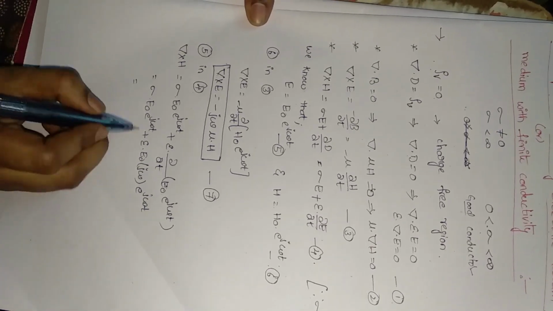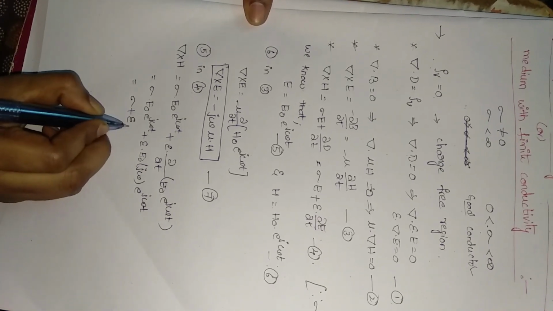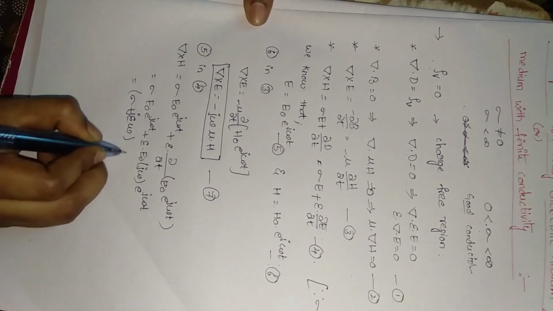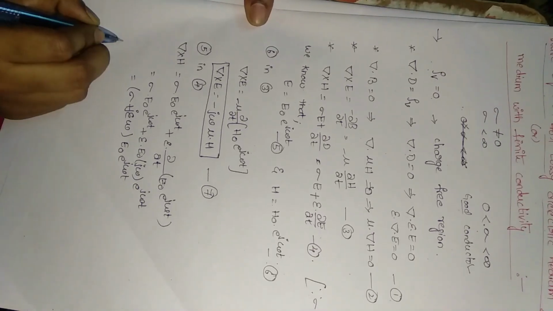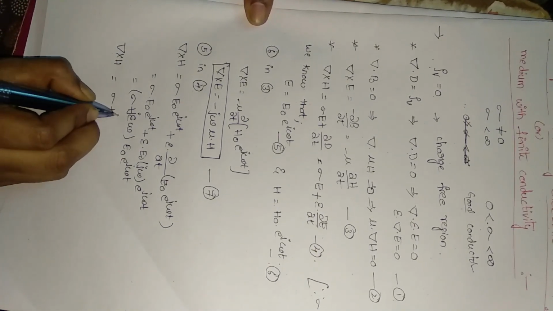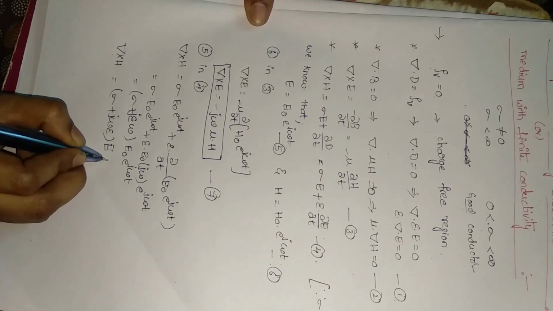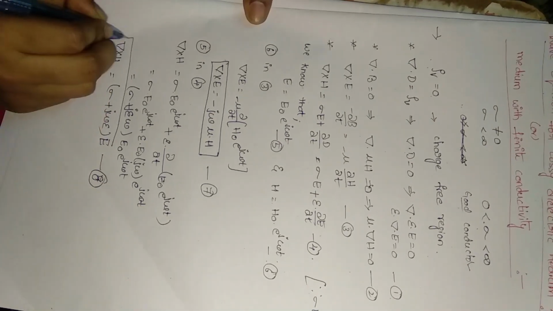Taking the common terms, that is equal to sigma plus j omega epsilon, into E naught e power j omega t. Therefore del cross H is equal to sigma plus j omega epsilon into E. Let this be equation number 8.